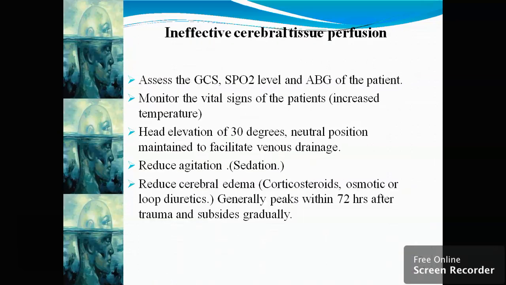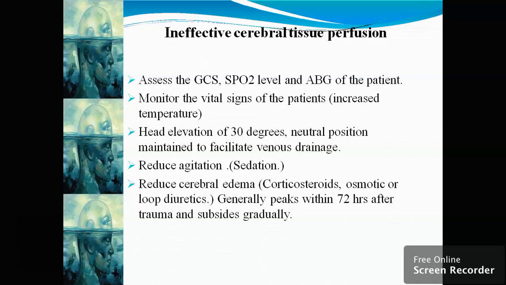Ineffective cerebral tissue perfusion. In this we have to check the GCS, saturation level, and ABG of the patient. We have to check the vital signs. If there is an increased temperature, we have to notify the doctor, or we have to go for the mannitol injection, that is 1 gram or 100 ml. Then head elevation of 30 degrees is to be maintained.